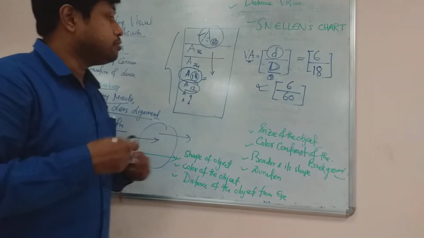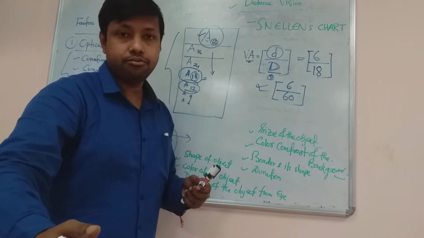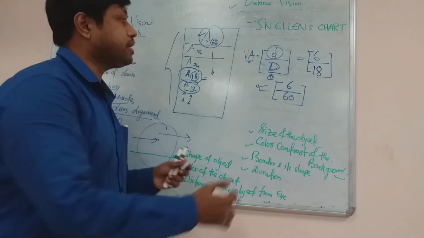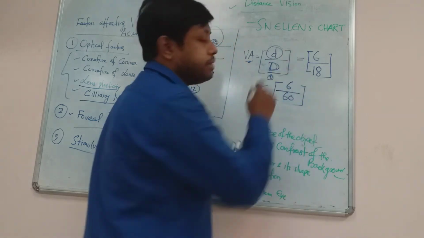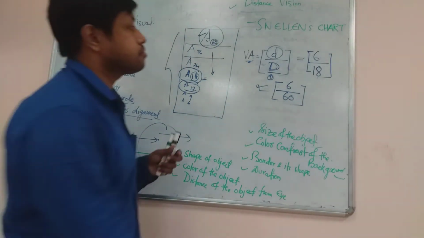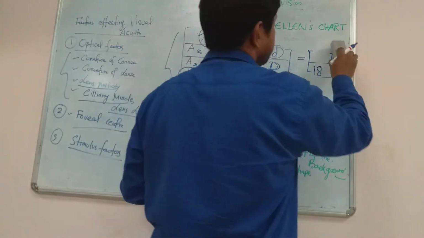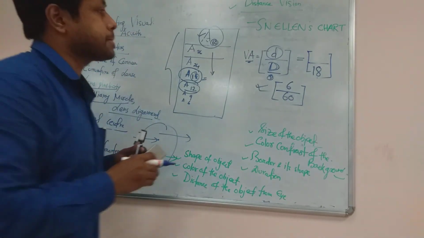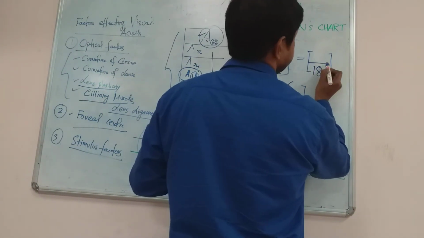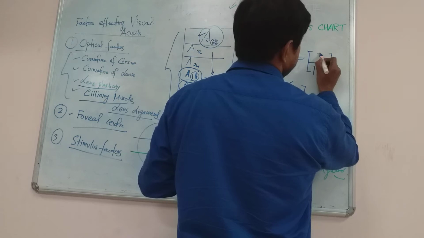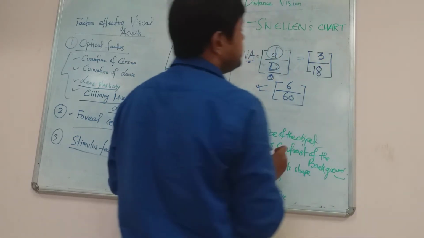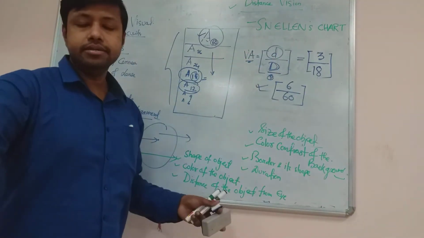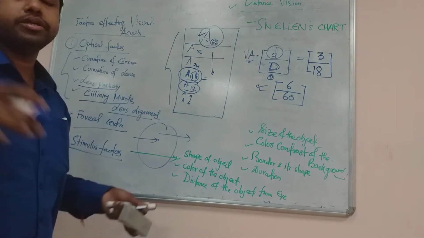For them, we can decrease the distance at which they are sitting. We can gradually decrease the distance from 6 to 3, and even to 1 meter.